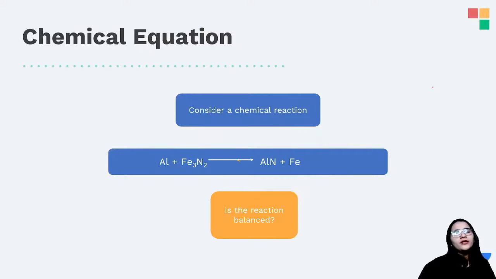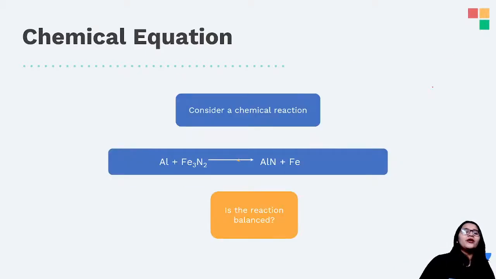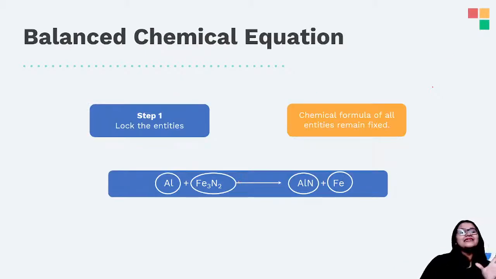So let's move on. Now let us understand how this was done: 2 hydrogen plus oxygen gives you 2 water. How did you do this? Not by magic spells. Now that is not how we did it. We did it because there is a funda called balancing chemical equation. Okay? So how to do the balancing?